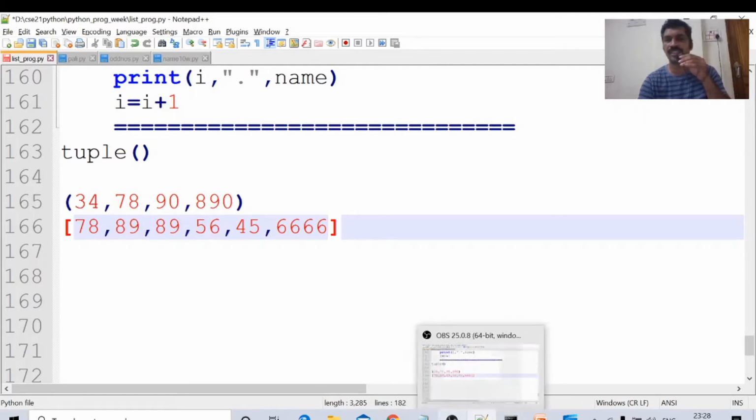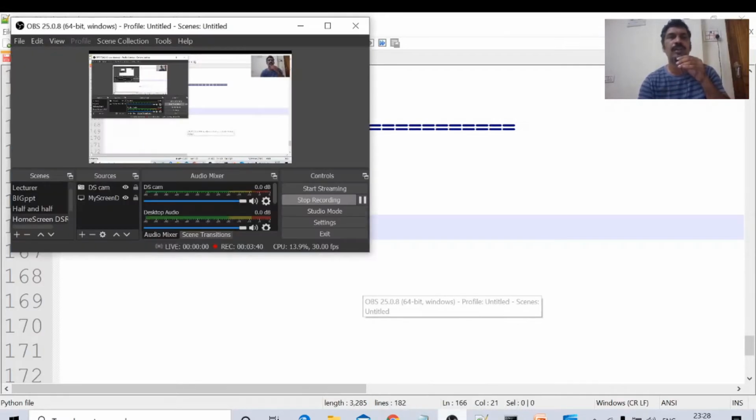What is the difference between tuple and list? The list is mutable, whereas the elements in the tuple are not mutable. The elements of the list are mutable, whereas the elements of the tuple are not mutable. What is mutability? This is the first time we observed this term in Python programming. Mutable means it is possible to change a list item.